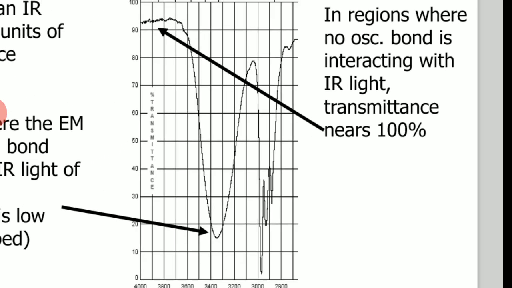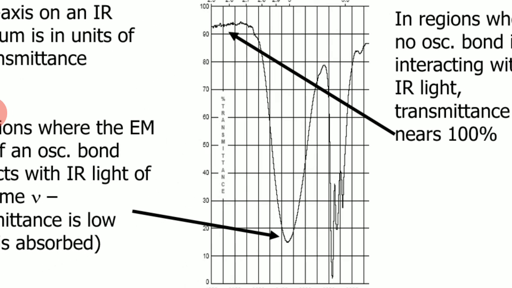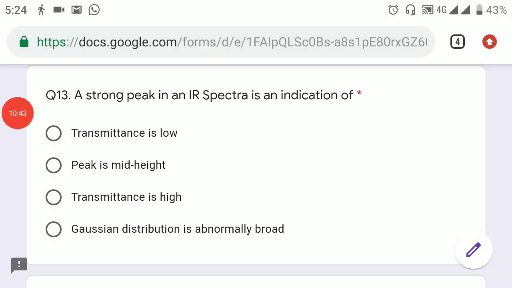On the contrary, if you see the peak on this side where the peak is very short, it means there is 100% transmittance and light is not absorbed. So when you have a larger peak, it means low transmittance and more absorbance. Our next question is based on the same fact. A strong peak in an IR spectrum is an indication that transmittance is low, because more and more IR energy is getting absorbed. So the answer was transmittance is low.